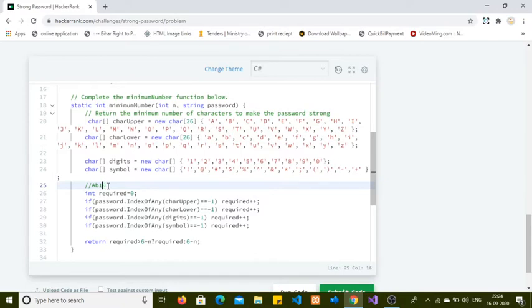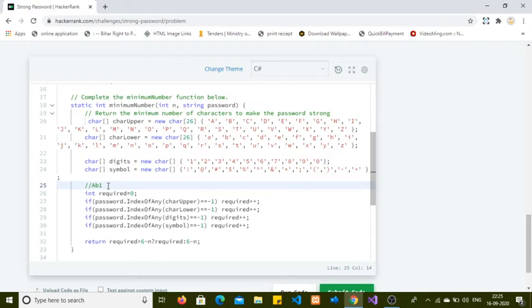But the length of this given string is only 3, so to pass the criteria the length of this string must be at least 6 characters. So it is missing only one case, that is the symbol, but it is also missing 3 characters. So whichever is greater, I am returning that one.